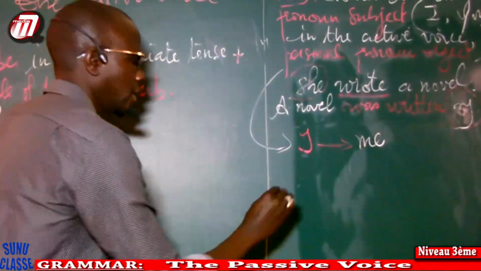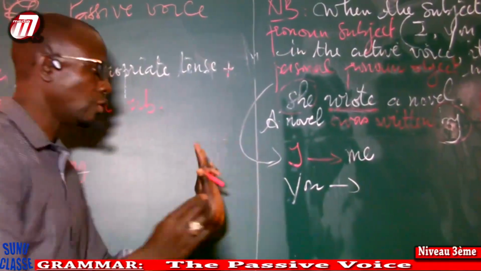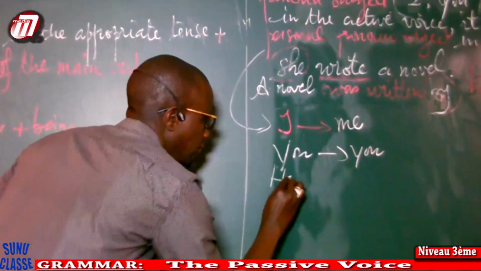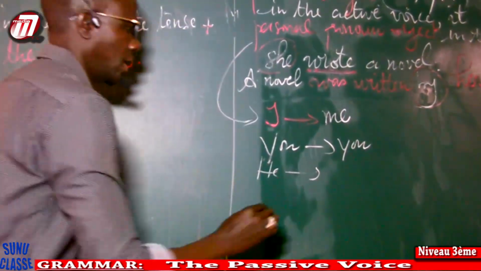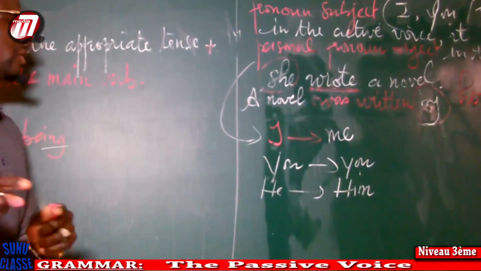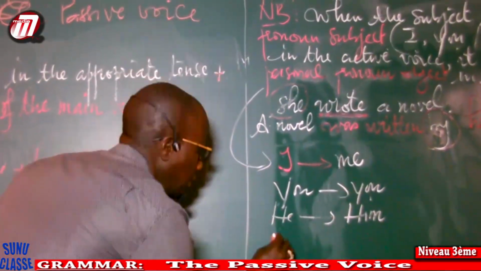I, me. You, you. He, him. Is a, you say his is a possessive adjective. He, him. Okay?